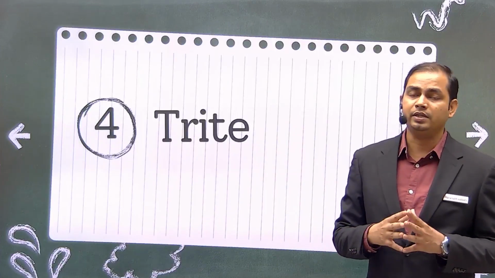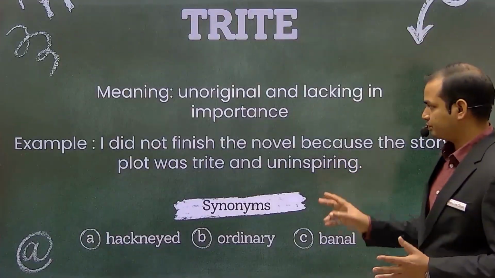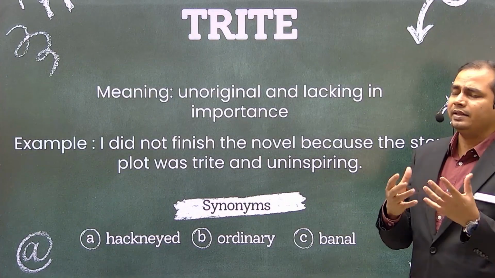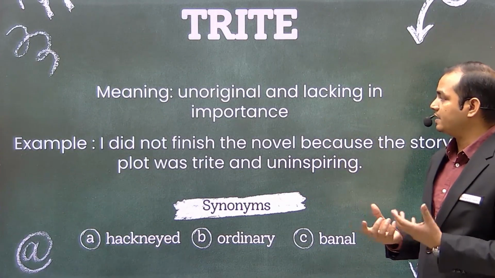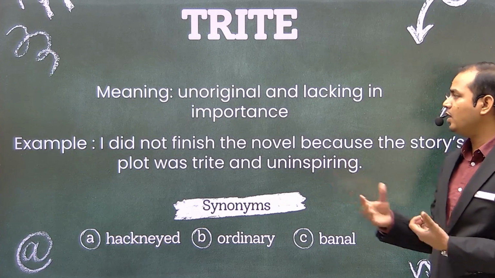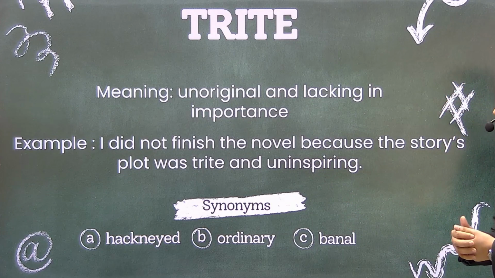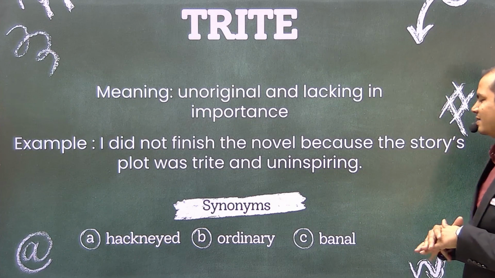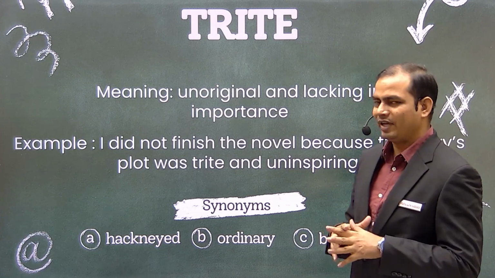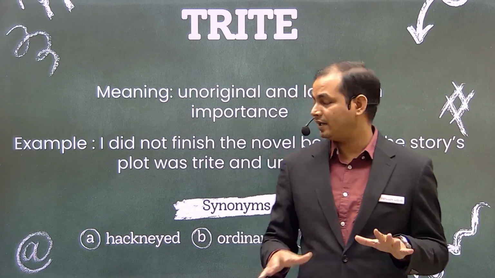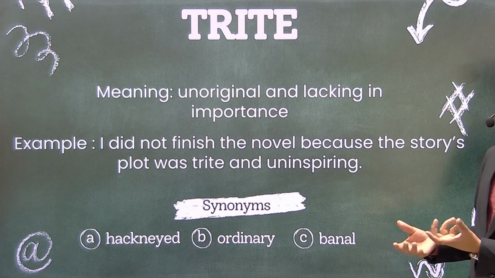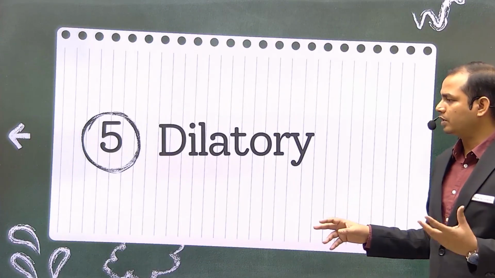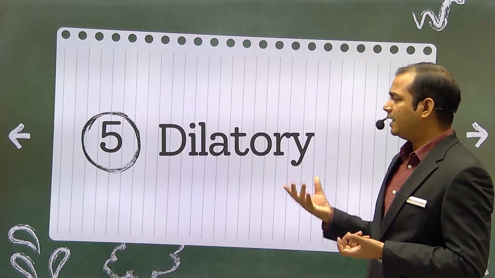The next word in the list is trite. So trite means something that is unoriginal, that is lacking importance, that is not real, right? So I did not finish the novel because the story's plot was trite and uninspiring. तो कोई चीज जो fake सा लग रहा है that is unoriginal, right? So hackneyed, ordinary and banal. So बहुत ही normal सा. Trite means बहुत ही normal सा, not original, not interesting.